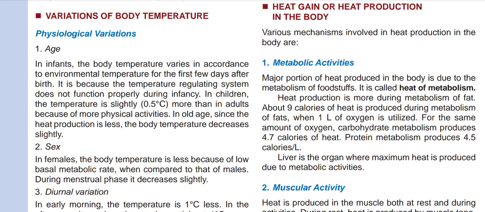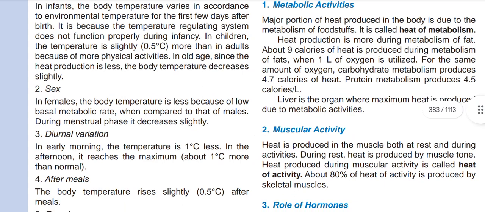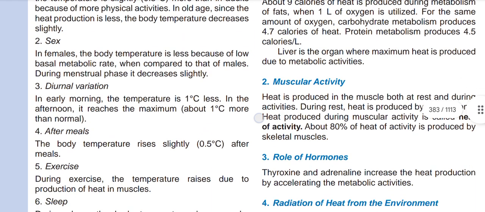In children, the temperature is slightly, 0.5 degrees Celsius, more than the adults because of more physical activities. In old age, since the heat production is less, the body temperature decreases slightly. Sex. In females, the body temperature is less because of low basal metabolic rate when compared to that of males. During the menstrual phase, it decreases slightly.